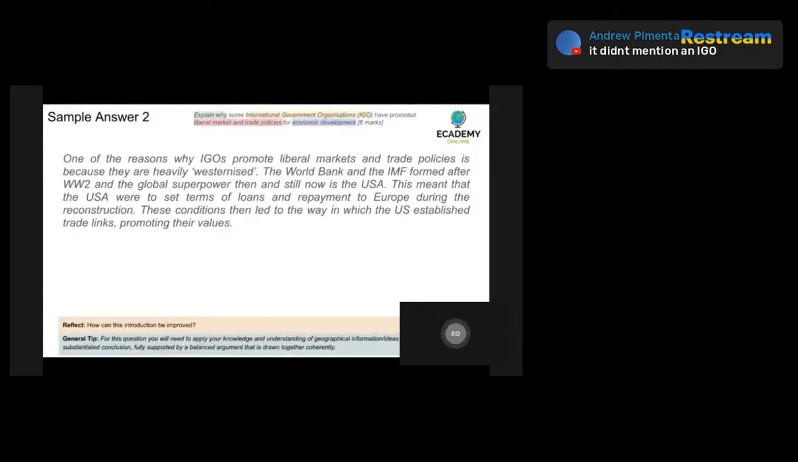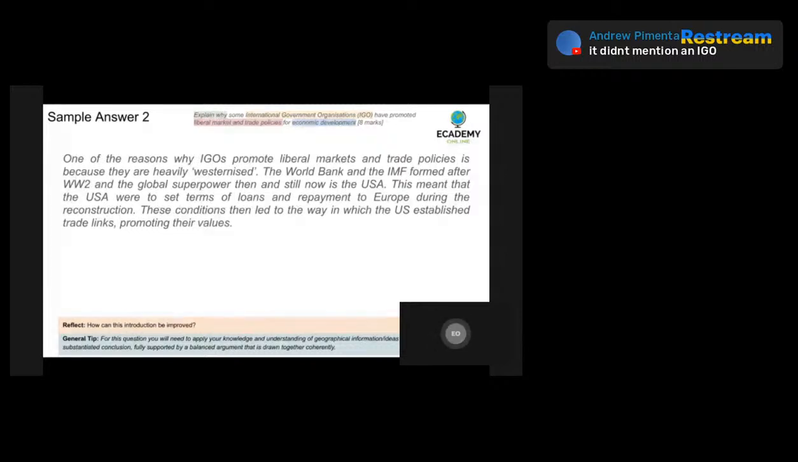So the good thing about this paragraph is that the candidate has identified relevant IGOs such as the World Bank and the IMF. It's correct in talking about the United States after the Bretton Woods Agreement, setting up the Marshall Plan and helping Europe to develop after the Second World War.